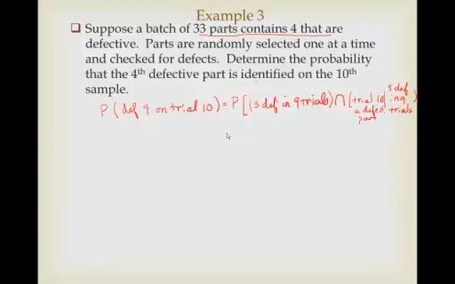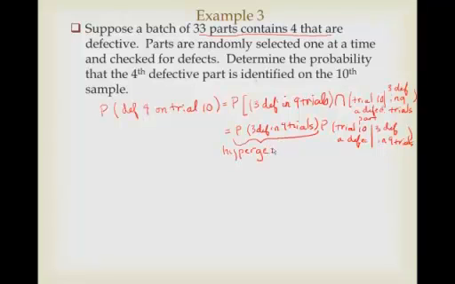Since we're intersecting, it's the probability that we'll have 3 defectives in 9 trials times the probability that trial 10 is a defect, given that we've gotten 3 defectives in 9 trials. So this part right here is going to be the hypergeometric. I think that's pretty clear from what we've just been doing. And in this case, N is going to be 33, k is equal to 4, n is equal to 9, and x is equal to 3.